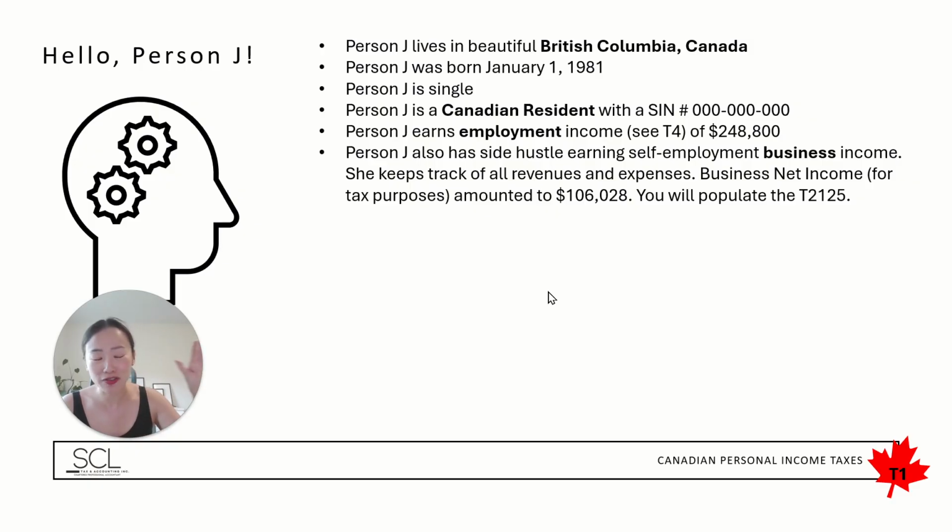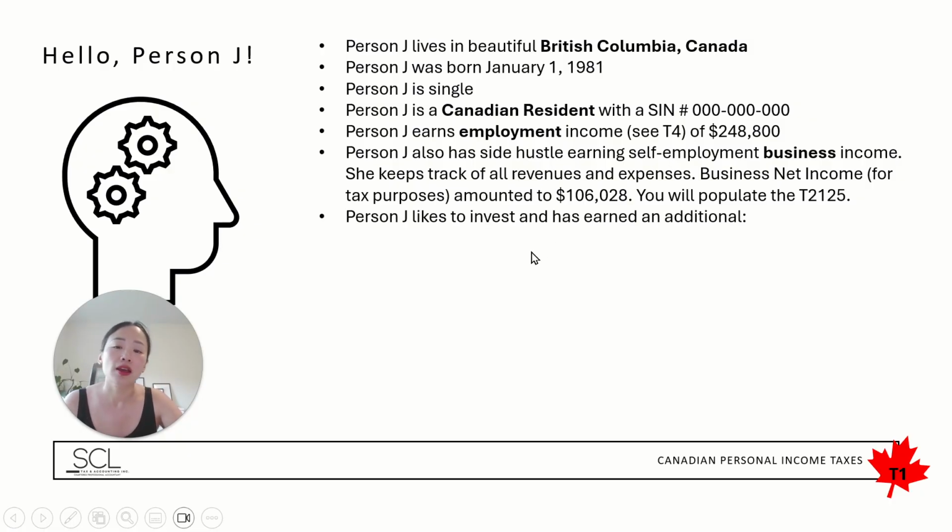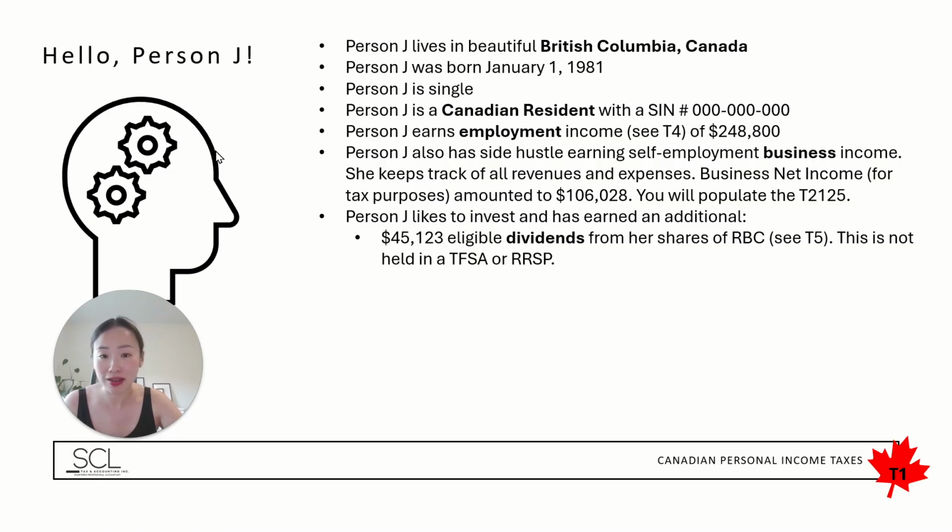So I have shared other recordings on how to populate that extra form. It is the T2125 form that is filed alongside the T1. And so really here, you're just tracking your revenues and expenses. So here we'll say person J has a net business income for tax purposes of $106,028. They also like to invest, so they're earning additional investment income.